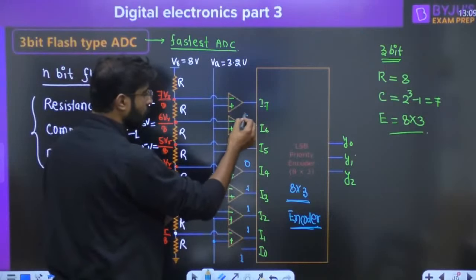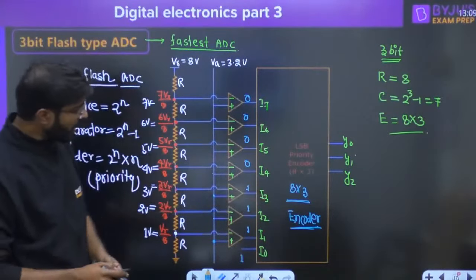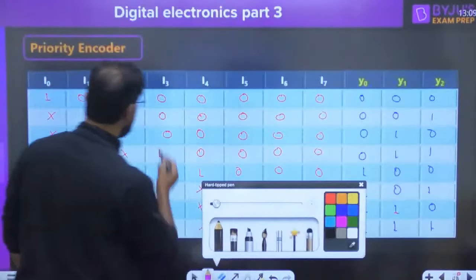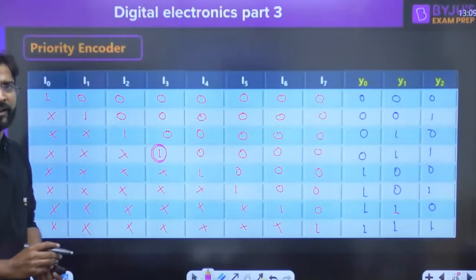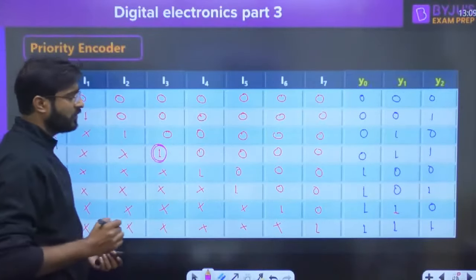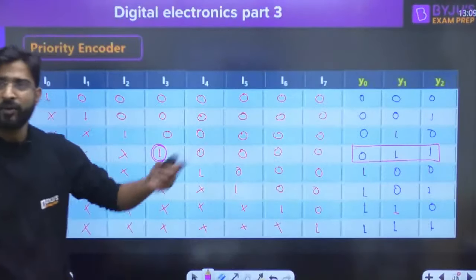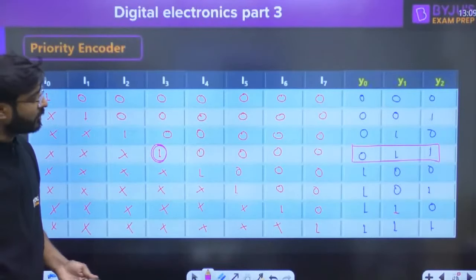0, 0, 0, 0. Now I3 is 1. If I3 is 1, then independent of whatever the MSB is, we have to take the decision according to that, and the conversion will be nothing but 0 1 1. That's what we have converted without any clock.